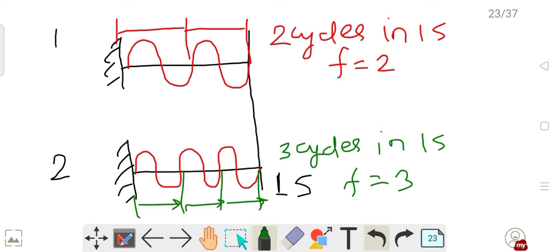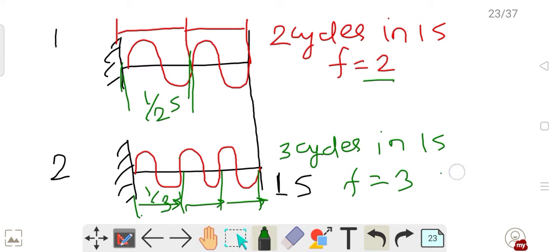What is time period? Time period is time taken to complete one cycle. So here in 1 second it has completed 2 cycles. So one cycle will be completed in how many seconds? 1/2 second, isn't it? Here in 1 second it has completed 3 cycles. So this one cycle will be completed in how many seconds? 1/3 second, isn't it?